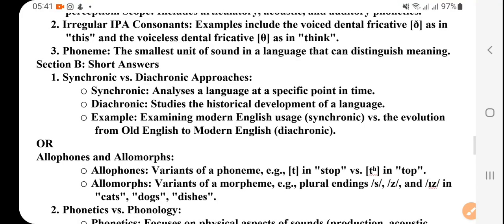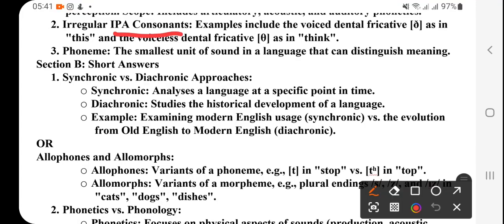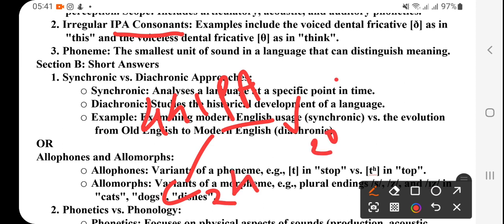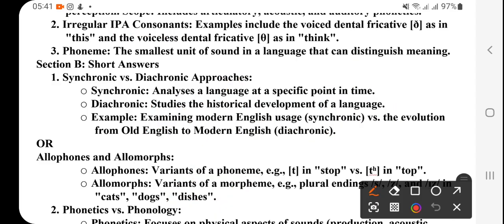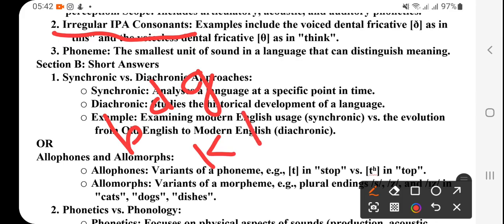Now number one, IPA consonants. There are 44 IPA symbols, which are divided into consonants and vowels, 24 and 20, and then vowels are again divided into monophthongs and diphthongs. Then come the irregular IPA consonants, because regular ones are B, D, G, K, L, M, and these are the regular consonants.